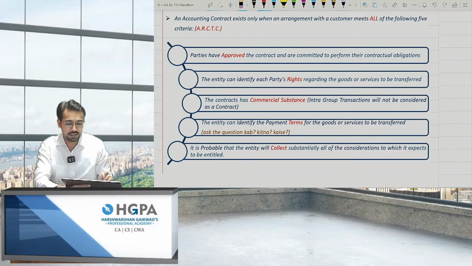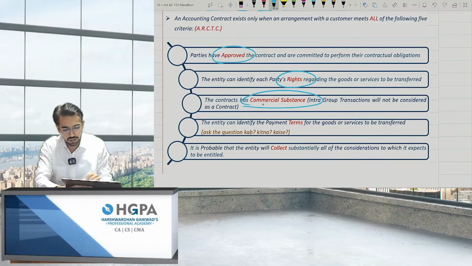Now what is this ARCTC? First of all, the parties must have approved, that is both the parties must approve the obligations from both ends. Second, the entity can identify each party's rights regarding the goods and services. Each party should know what their rights are, that is, after completing the performance obligation, what will be the right.